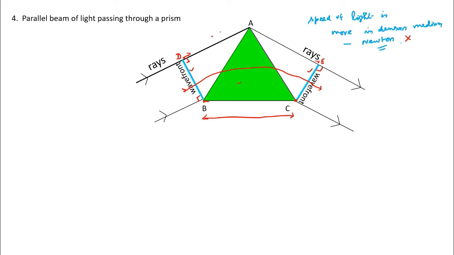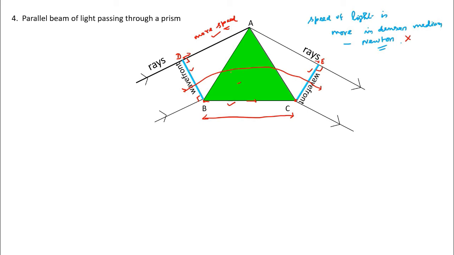So greater distance, lesser distance. So here more speed is required. So in air, more speed. In medium, less speed. This was experimentally found to be true. Understood that? Very important. According to Newton's corpuscular theory, the speed of light is more in a denser medium, but that is not correct. When later on the speed of light in various media was determined experimentally, it was found that in a denser medium the speed of light is less.